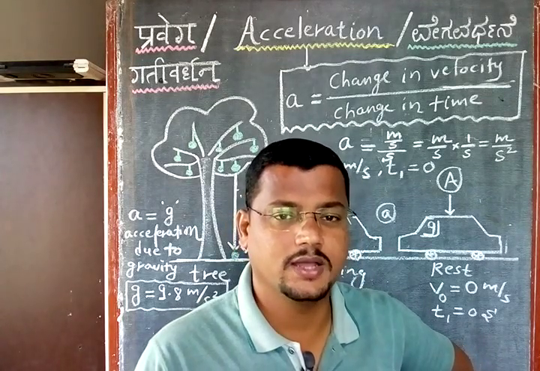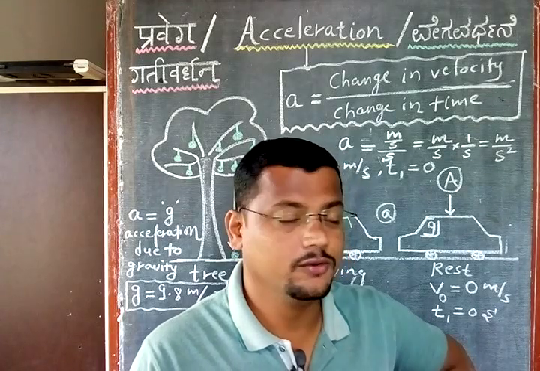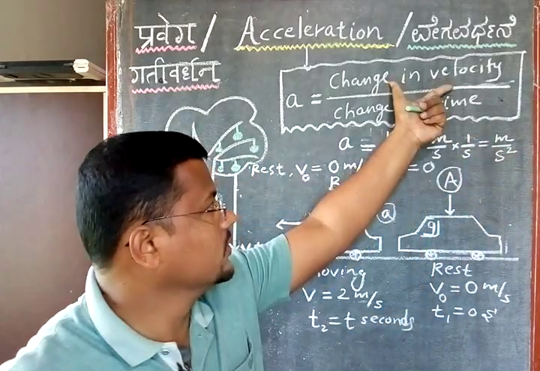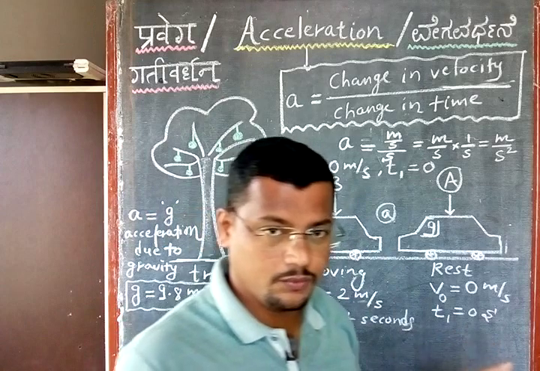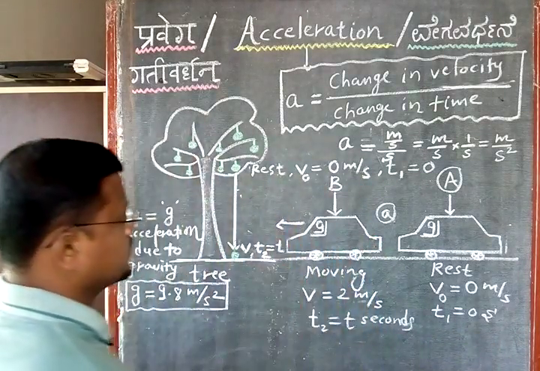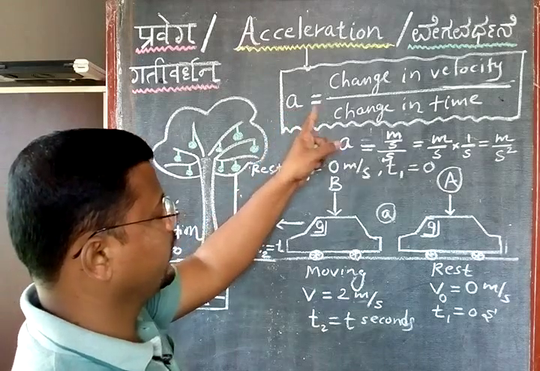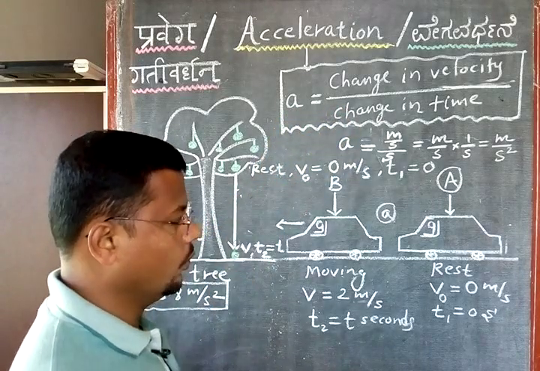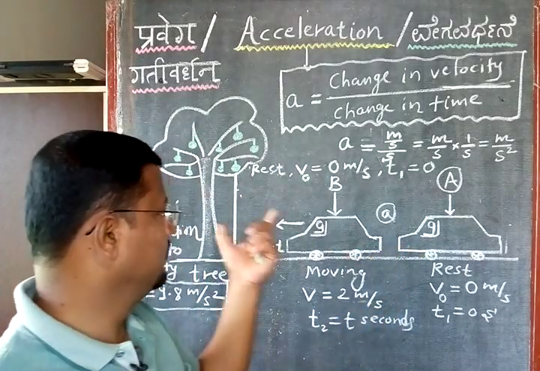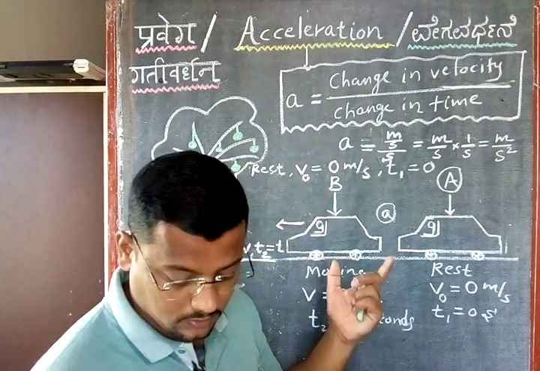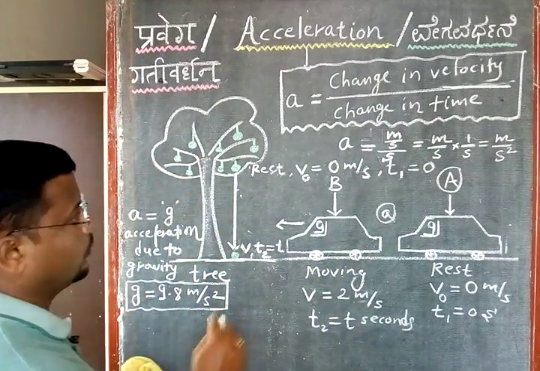Why 0? Because the car is moving with uniform velocity, which means velocity is not changing. If change in velocity is 0, then obviously acceleration will also be equal to 0, right? If you are confused about this, I will write this on the board. Just see now, acceleration is equal to change in velocity by change in time, that you know. If I take the example of this car, or you take the example of this apple, I can write this equation like this here.